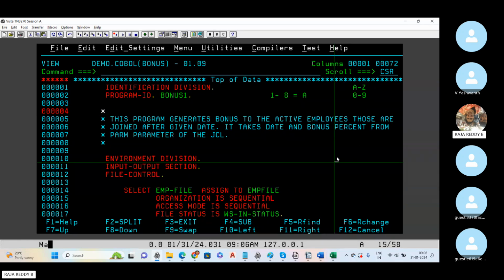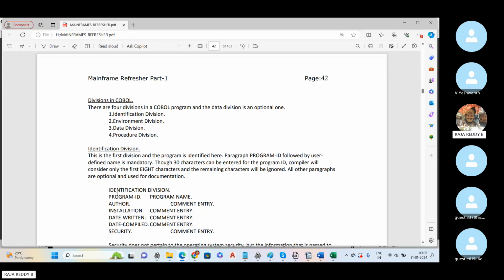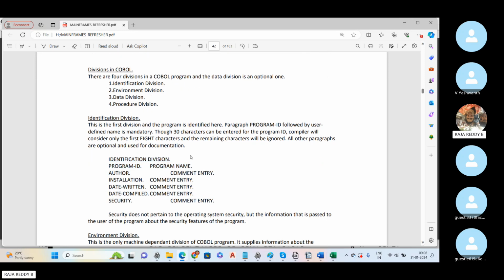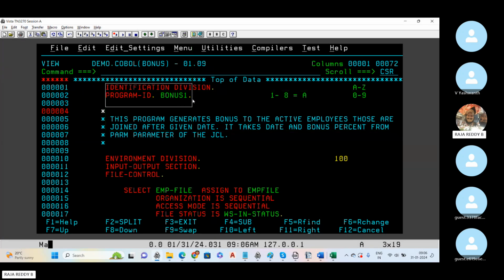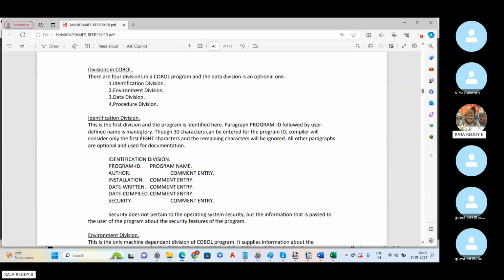Normally in a project, say I have 100 programs, all the programs should have unique names so that we can identify them easily and they will be executed. So out of 4 divisions, identification division followed by program ID is the mandatory one. In very old programs, they used to write the author name, when it was written, when it was compiled, and so on. But nowadays we just use these 2 things only. This is called the identification division. It is the first division and it's mandatory.